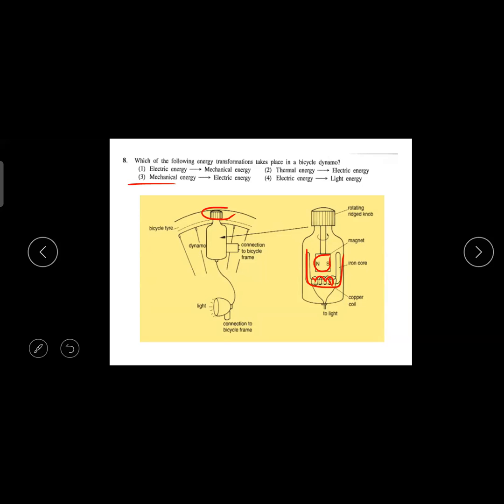When you pull a rubber, it will store some energy, or when you pull an elastic band, it will store some energy, or else a spring, if you compress the spring, it will store some energy and it will release it. So that is the elastic potential energy. You don't need to go for any theories.